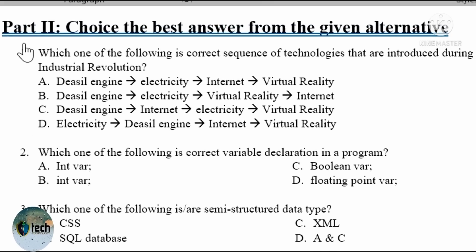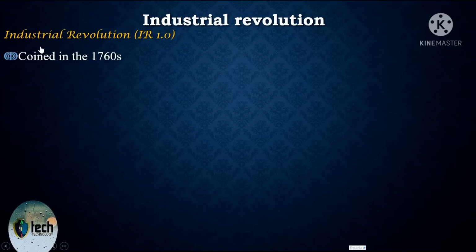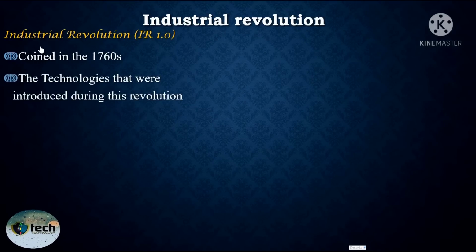When we come to part 2, multiple choice question. Question number 1 says, which one of the following is correct sequence of technologies that are introduced during industrial revolution? Just in order to answer this question, let's see industrial revolution period from first industrial revolution to fourth industrial revolution. When we come to first industrial revolution, it is coined on 1760, and the technologies that are introduced during this revolution introduced. The first one is hand production method to machine.